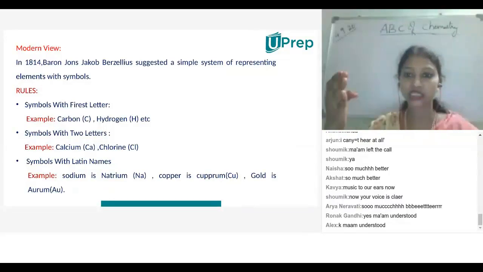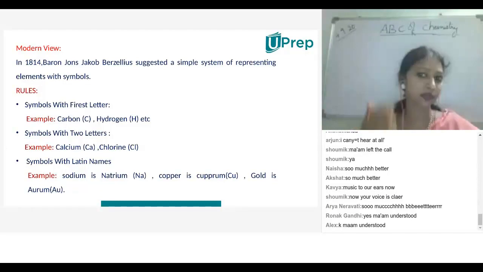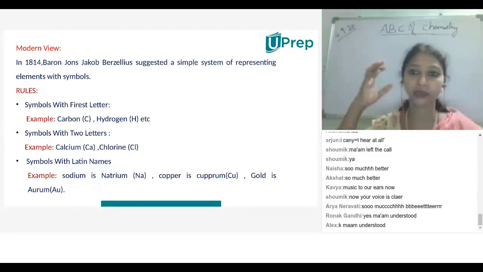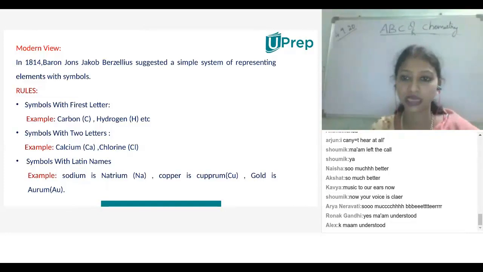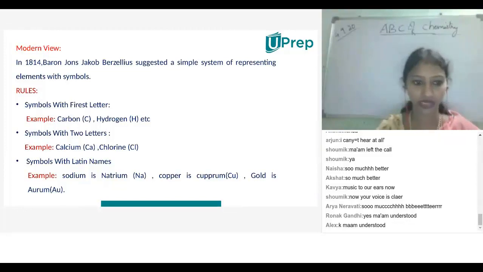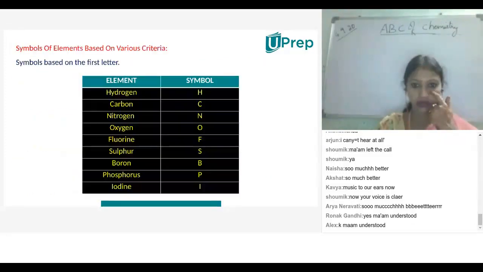Keeping that in consideration, he gave the symbols. If it is carbon, we simply remember the first letter, that is C. To make things easier for the people who study and work on these elements and symbols, he made them simple. So we are following Berzelius's modern symbols only. Understood? Very good.